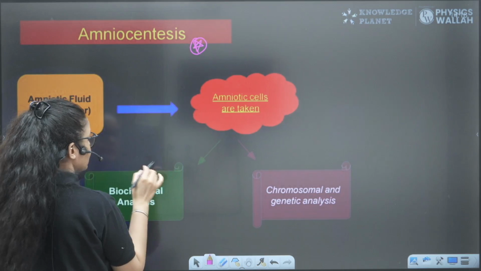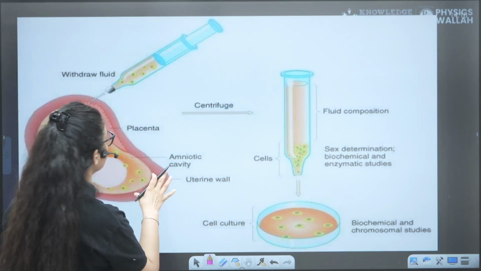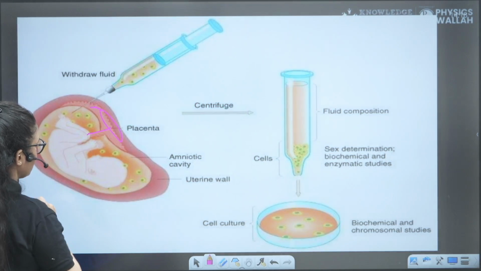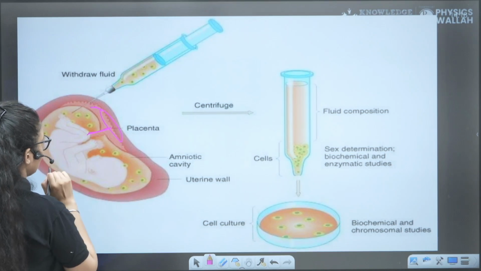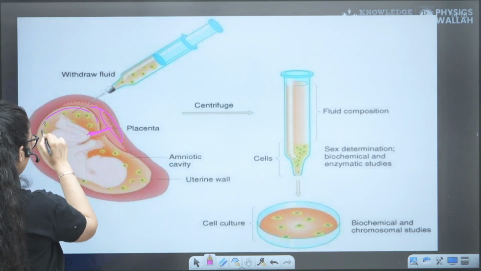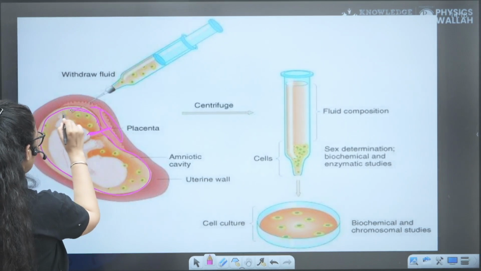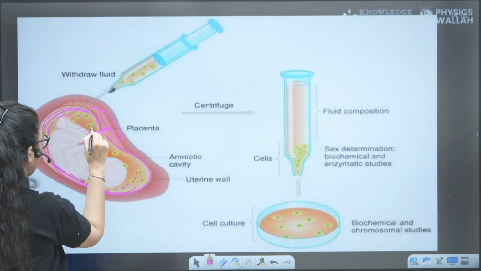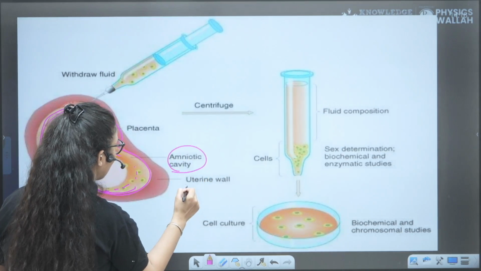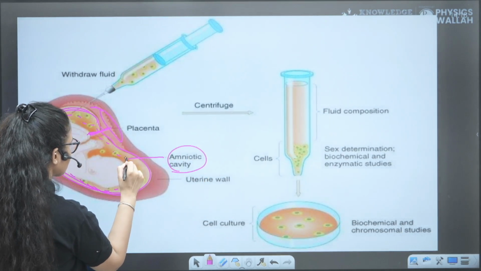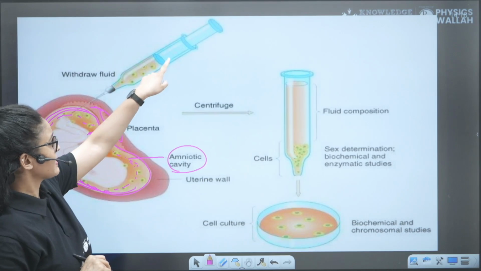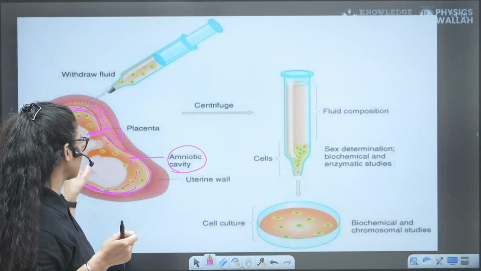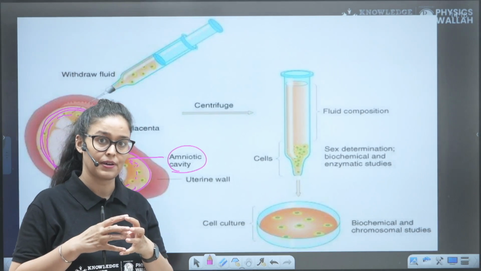So amniocentesis means, we know this is the placenta, which is connecting the baby via what we call the umbilical cord. This is the amnion around the embryo, and around the embryo we have this fluid-filled space known as the amniotic cavity. So via a syringe, we will take out the amniotic fluid, which is present around the small fetus.